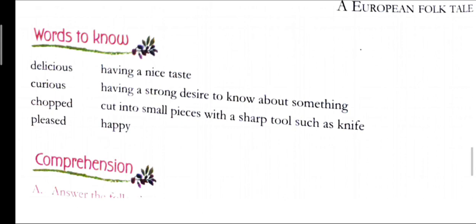Next is chopped, which means cut into very small pieces with a sharp tool such as a knife. Next is pleased. Pleased means happy.